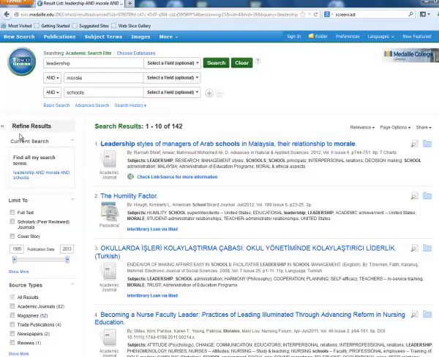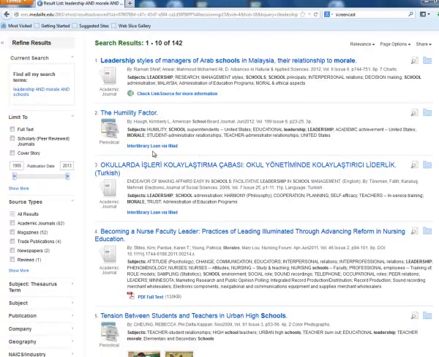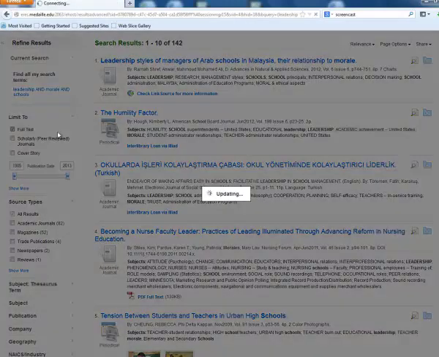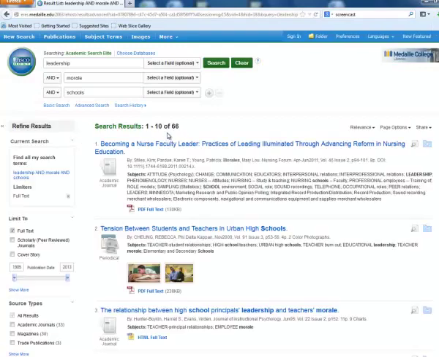Over here you see on the left-hand side some other ways to refine your search. The first one I'm going to show you is full text. As you can see, some of these articles say interlibrary loan via Iliad. Some say full text is available. If it's an interlibrary loan article, it does take about a week to get that article. So if you're working on a project and you need the article right away, you may need to limit it to full text. And now I'm down to 66 results.